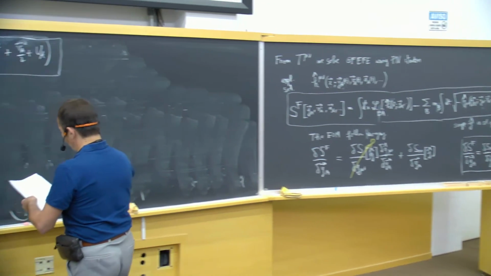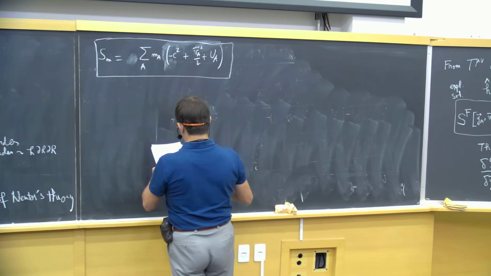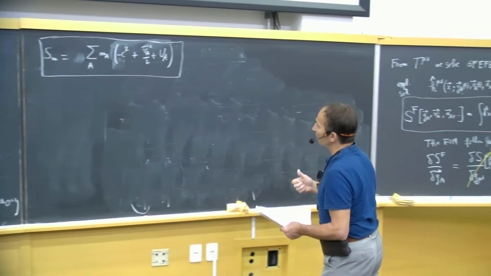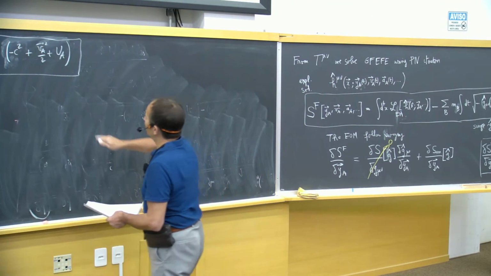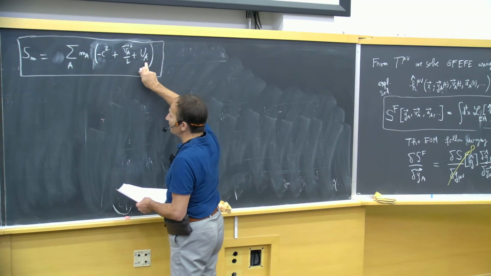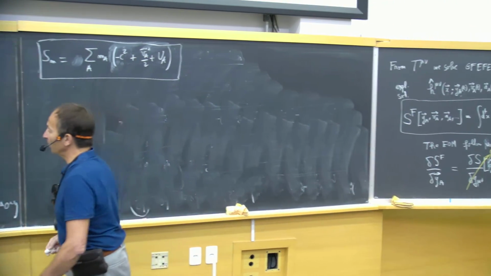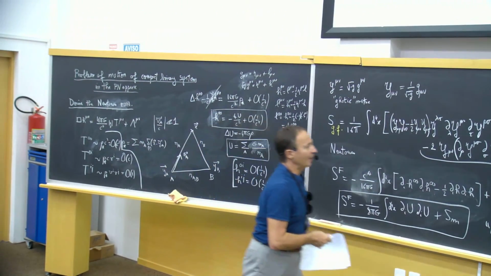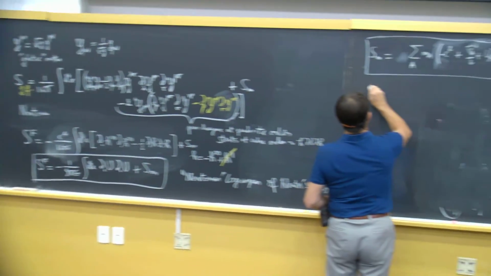Now, there is a very important point. The first point that I have to notice is that you see here I have the potential U evaluated at the location of particle A. So we need a regularization.